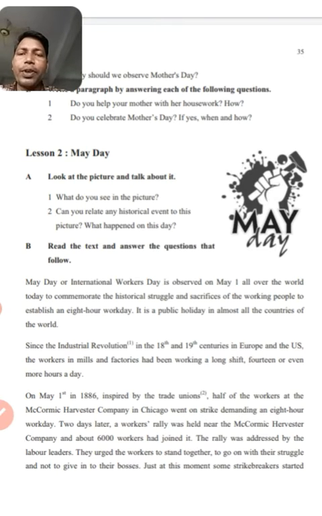Dear students, if you go through this lesson you will be able to know about May Day, what May Day is, why we observe it, and why the people of the world observe this day. You will be able to know all these things. Dear students, at the beginning of the page you can see two questions written.